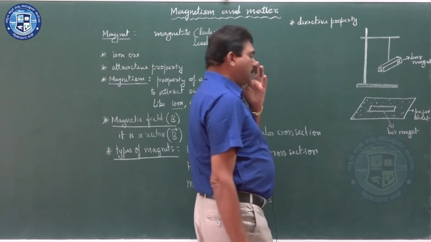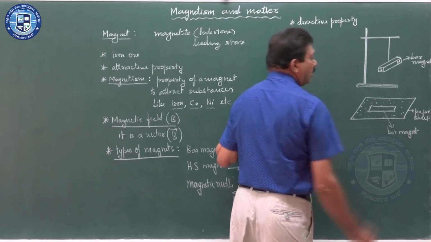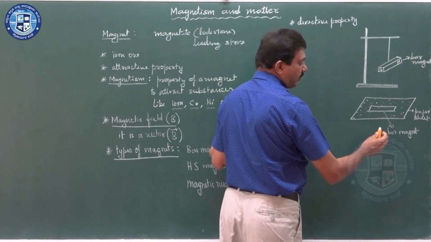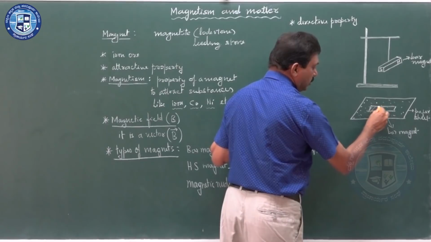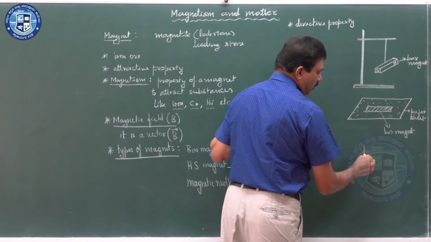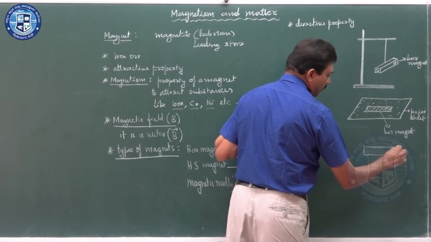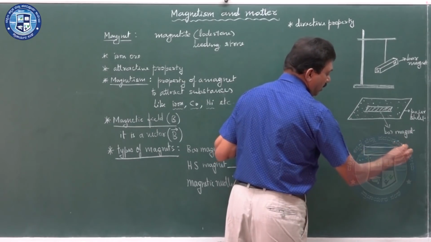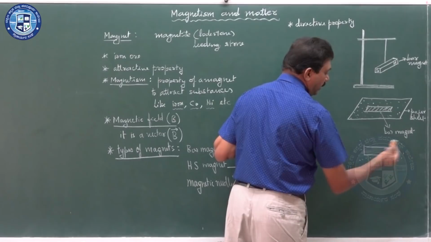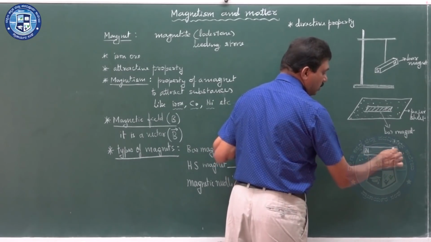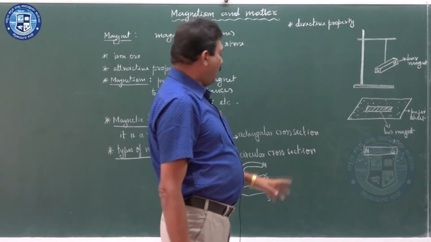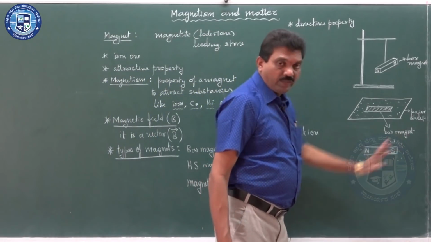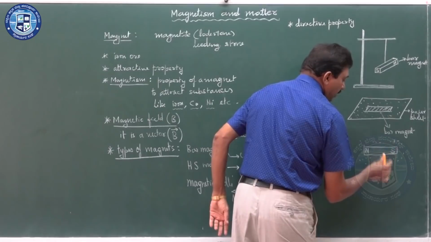When you place a bar magnet on the paper sheet where the iron filings are spread, what happens as a result? This is the bar magnet. You can observe the iron filings crowding near the two ends. So, the poles definitely have a strong magnetic field. This magnetic field is very strong at the poles, and in the middle region it will be less.